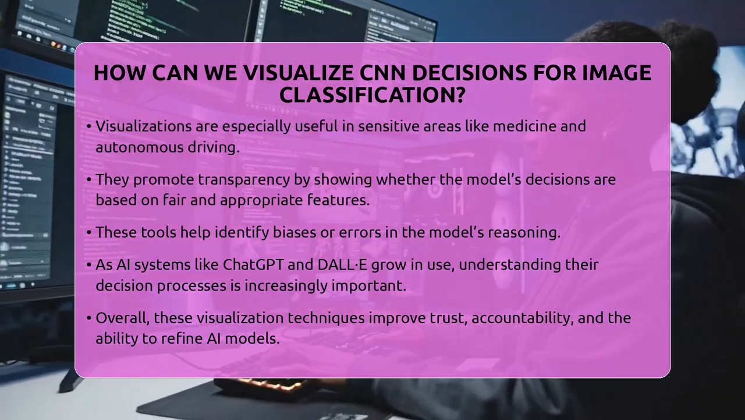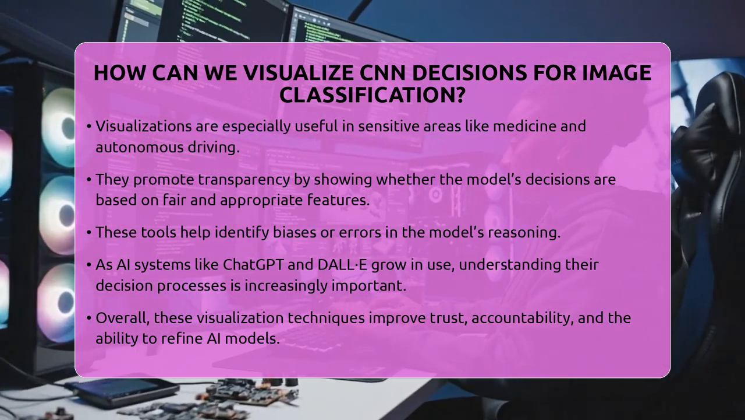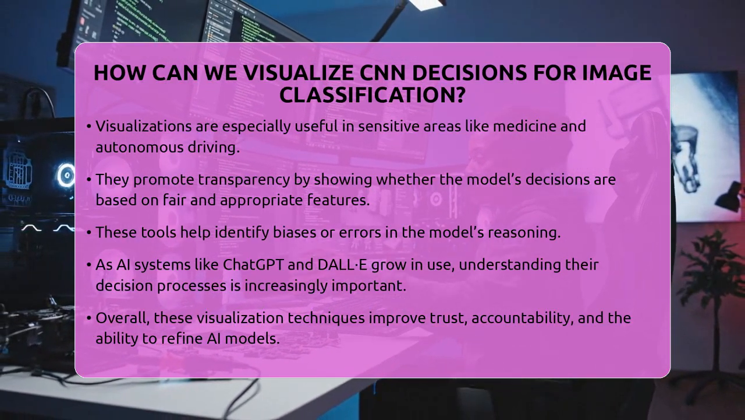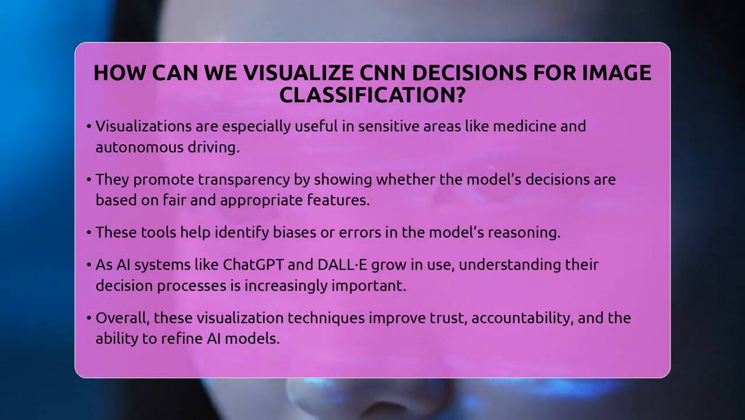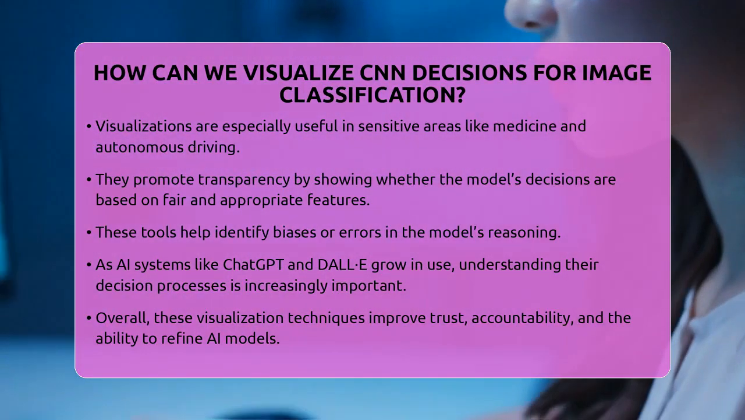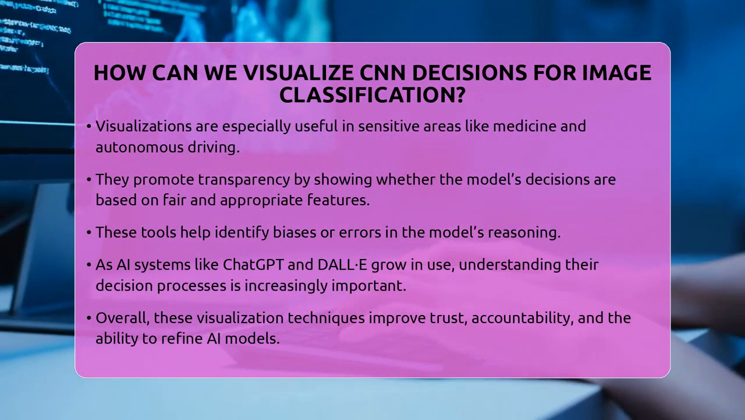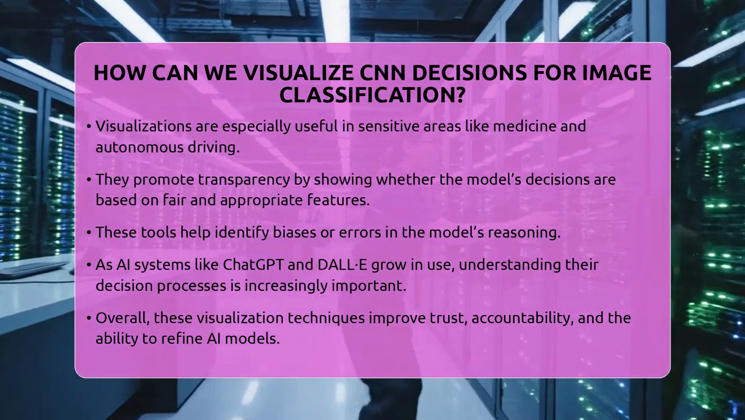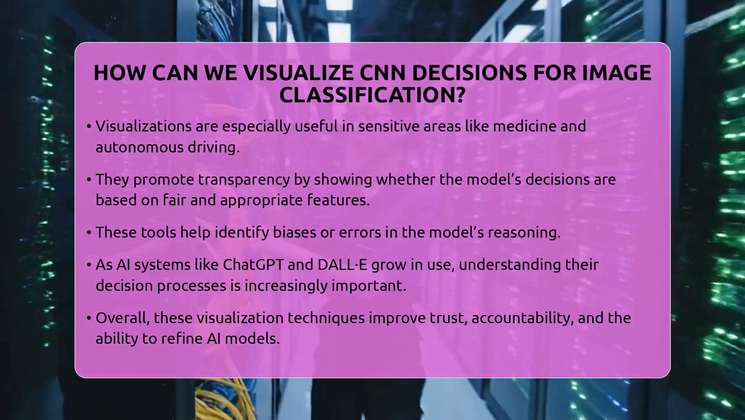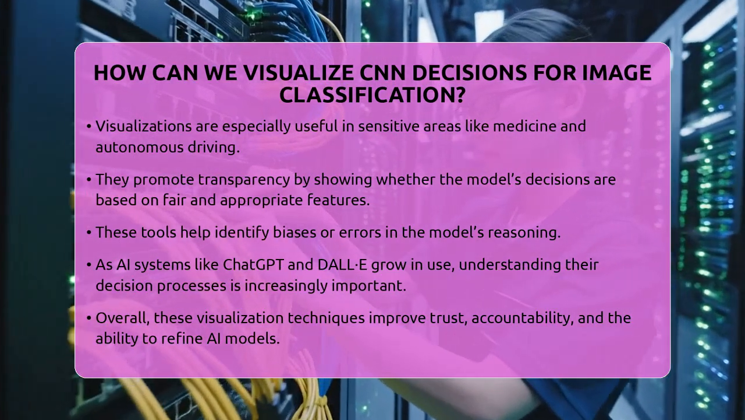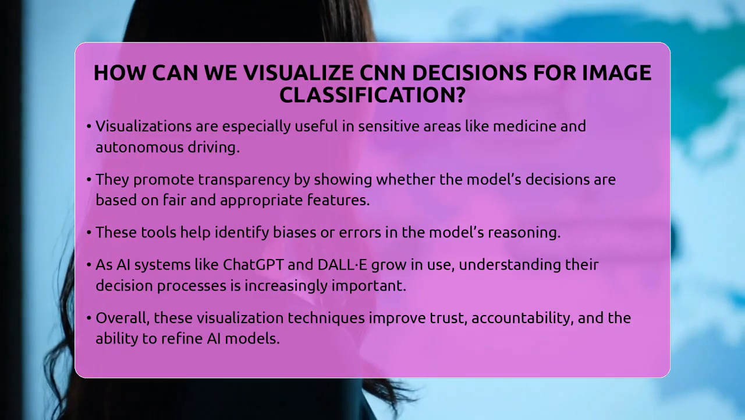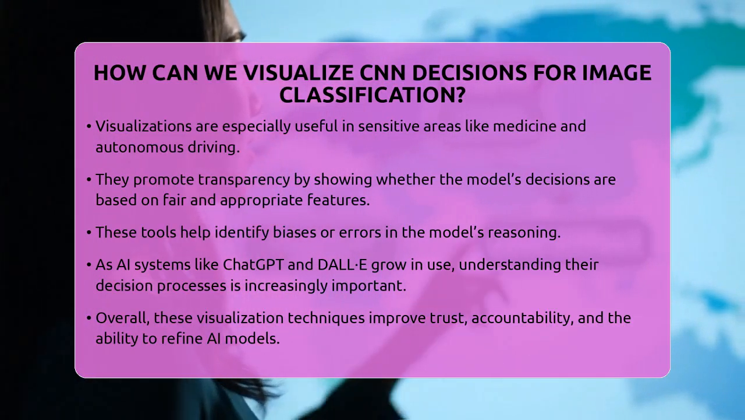From an ethical point of view, these tools support transparency. They help us see if the model is making fair and reliable decisions. If the model is relying on biased or incorrect features, visualization can reveal that. This way, developers and users can question and improve the system. As AI tools like ChatGPT, DALL-E, and Midjourney become more common, understanding how they make decisions becomes even more important. It helps ensure these systems are used responsibly and ethically.